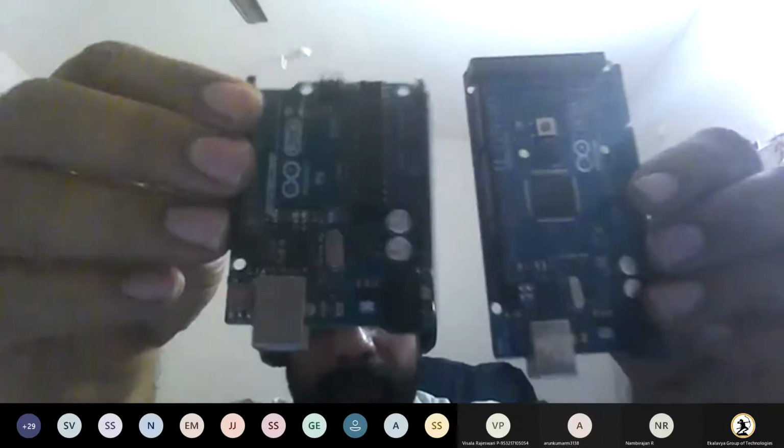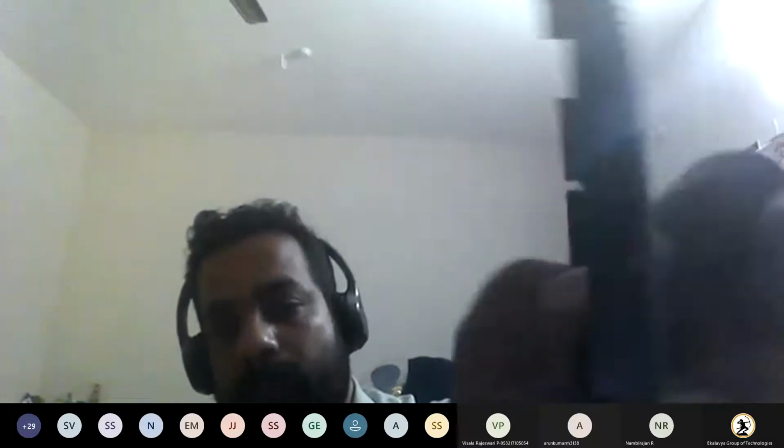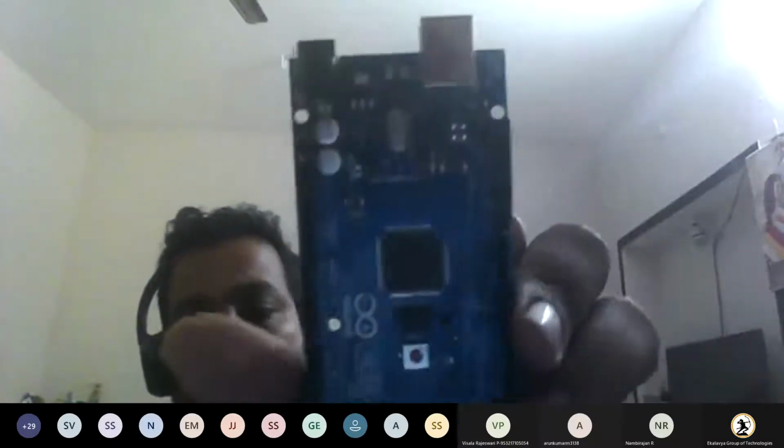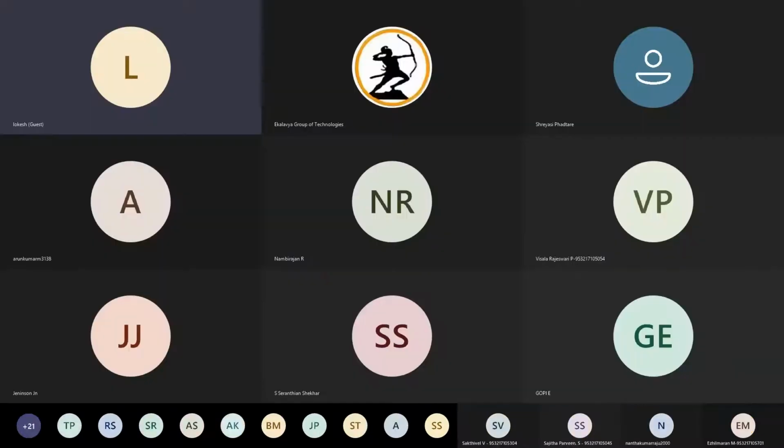The difference is that the Arduino Uno has fewer IO pins, while the Arduino Mega has more IO pins. That means we can connect more devices to the Arduino Mega. Let me give one more moment, and I will show you the Arduino Nano.